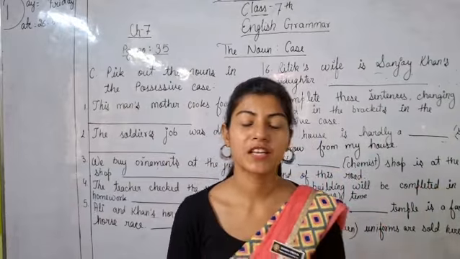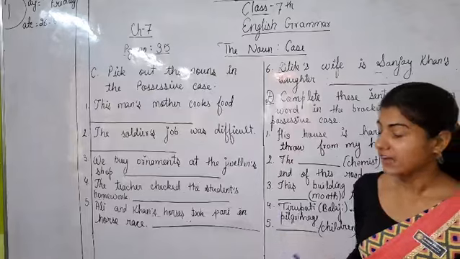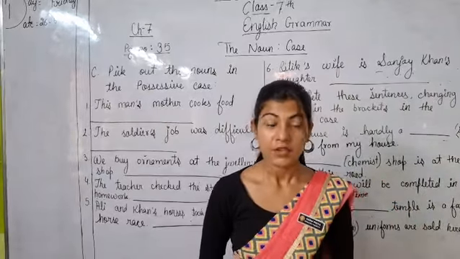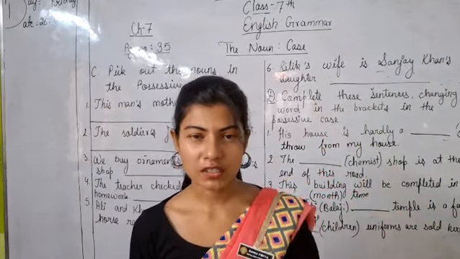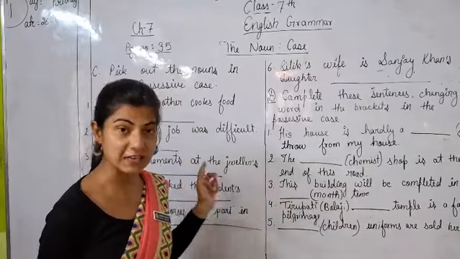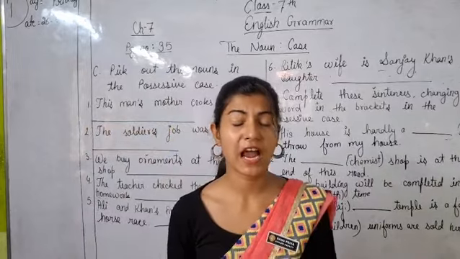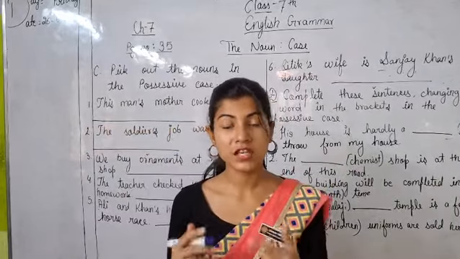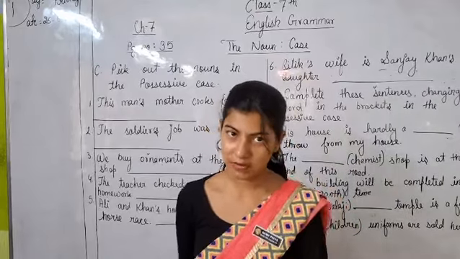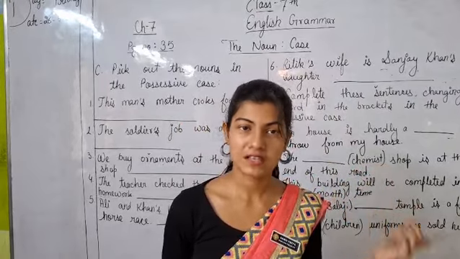You are welcome to another class of English grammar, and today is another day for standard 7th grammar, and we are continuing with cases. I had explained all the three types of cases, and now we are doing the exercises of possessive case. In very detail I had explained the use of apostrophe and how to use it, and using that, how we make possessive case, I have explained in a lot of detail. So if you haven't watched, then you must watch the video before this one.